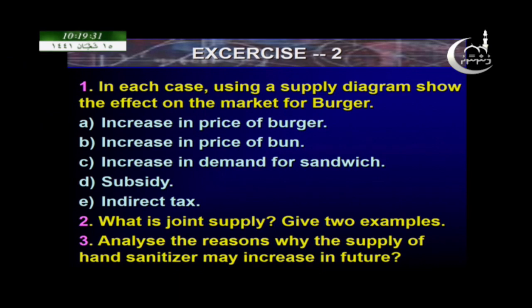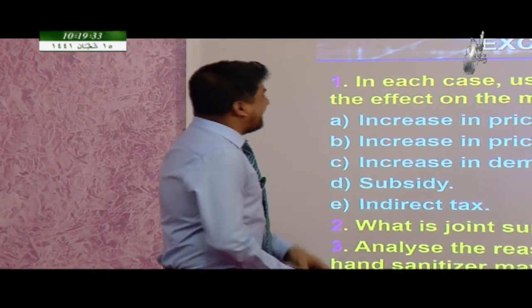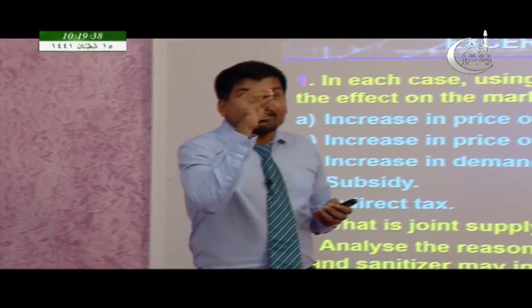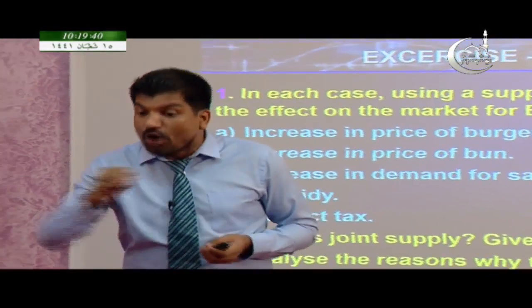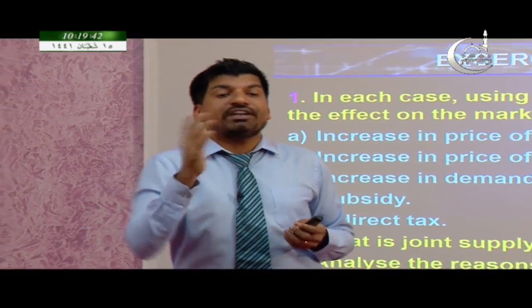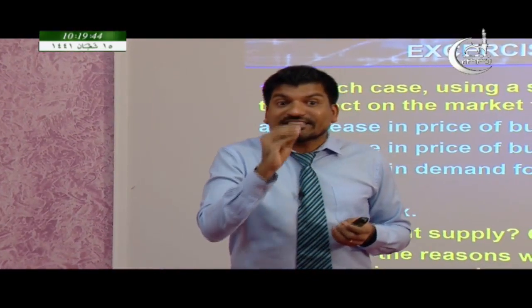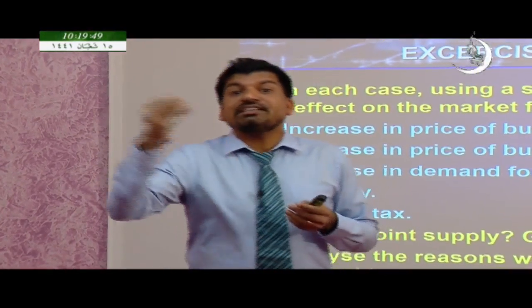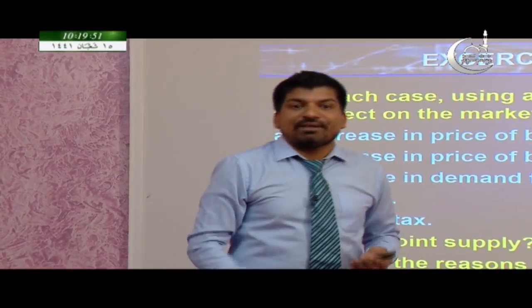Write down now itself. You have to identify whether the supply curve moves along the curve, or increases or decreases, which means extension of supply or contraction of supply, increase in supply or decrease in supply.